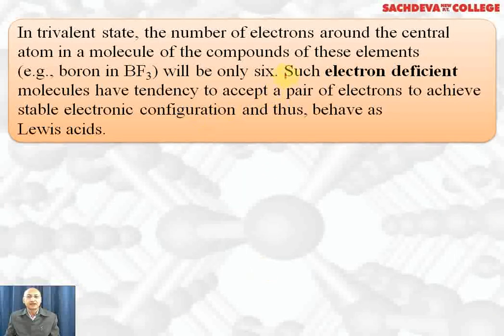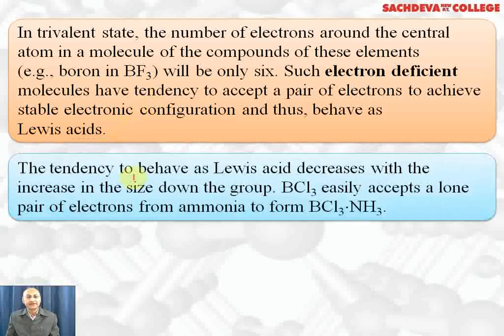In the trivalent state, the number of electrons around the central atom in the molecules of the compounds of these elements, for example boron in BF3, will be 6. Therefore, they are electron deficient molecules and have a tendency to accept a pair of electrons to form a stable electronic configuration, that is, they behave as Lewis acids. The tendency to behave as a Lewis acid decreases with the increase in size down the group. BCl3 easily accepts a lone pair of electrons from ammonia to form a coordination compound or addition compound.